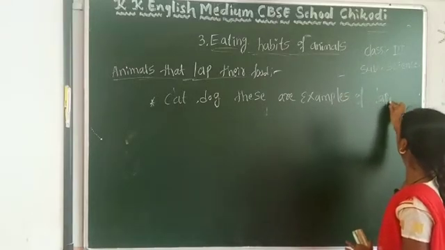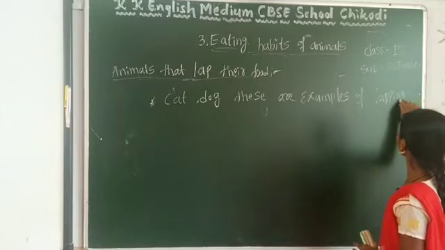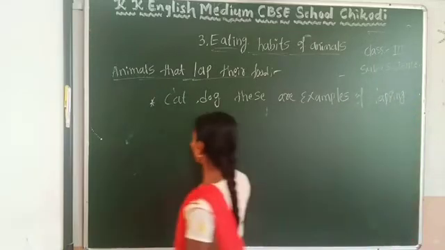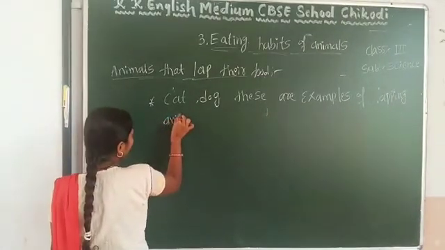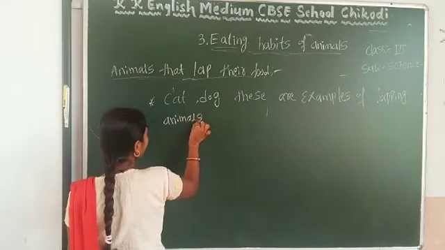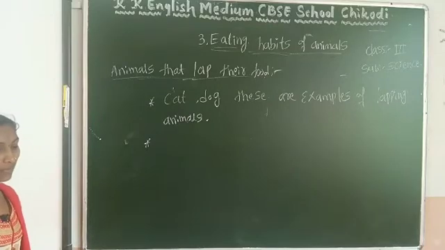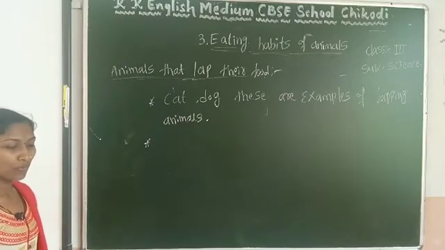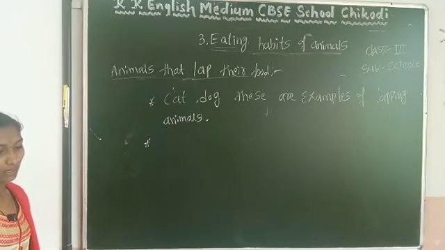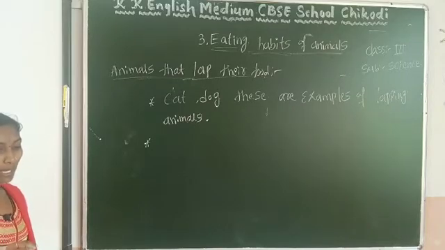You know what lapping animals are? Lapping animals are nothing but the animals which take their food with the tongue. Understood? The animals that drink or take their food by using their tongue.